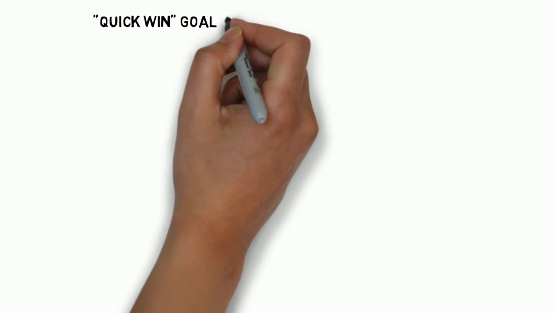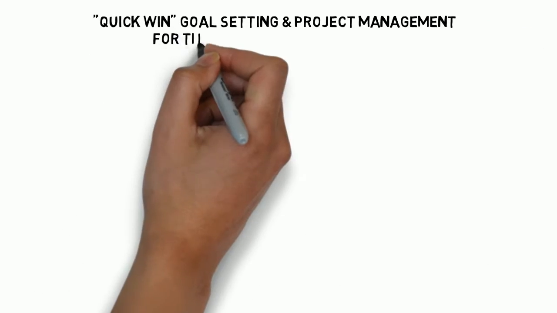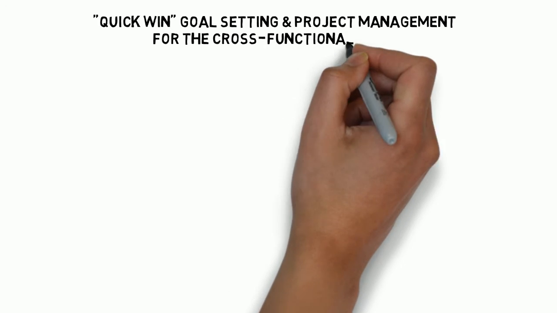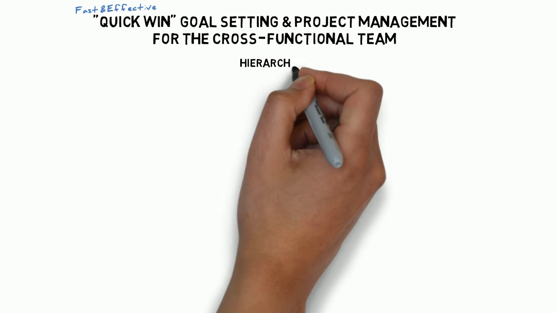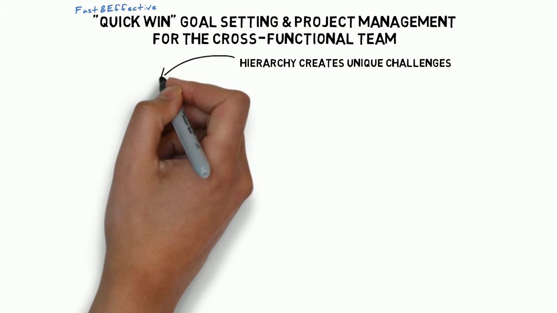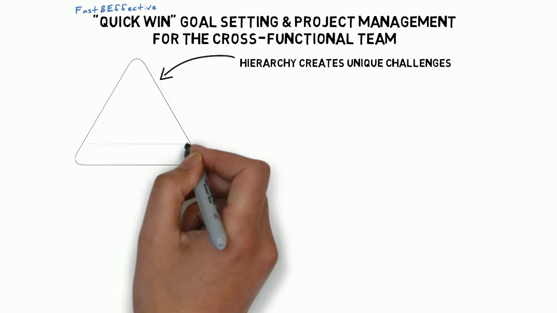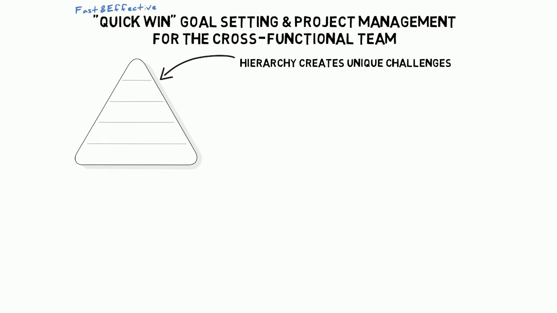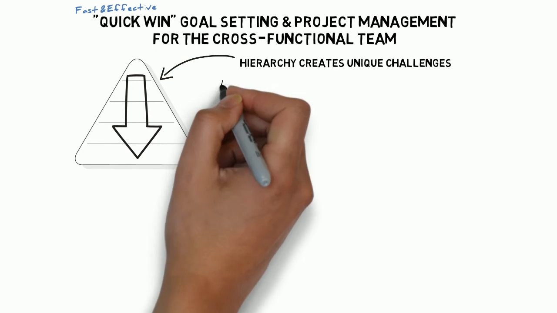Right now, I want to show you some quick win goal setting and project management techniques specifically for the cross-functional team. Hierarchies within organizations create some really unique challenges, and this comes especially true when we go out of a functional organization where it's from the top down and we move into the cross-functional project team. So this is especially true when determining goals.